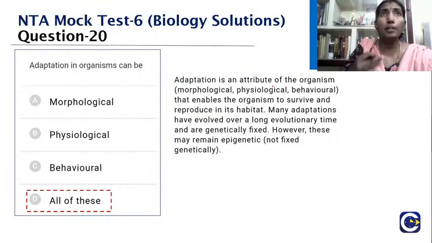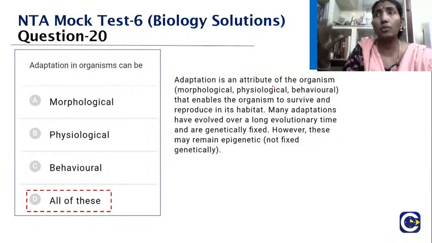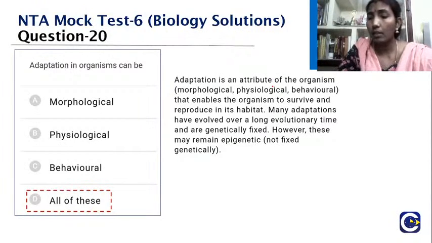Now suppose a person is going to live at a high altitude for generations together. What happens when we go there? We do get what is called mountain sickness, right? But what is happening in the people there? They don't fall sick, because they have been acclimatized, they are adapted, which we call the physiological adaptation. Are you able to follow? So that is called the physiological adaptation, which is quite common.